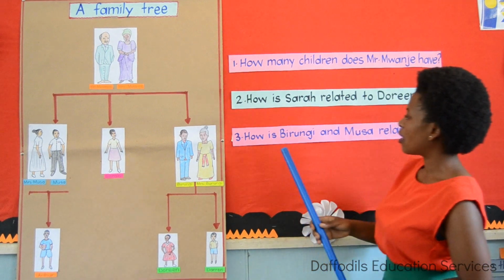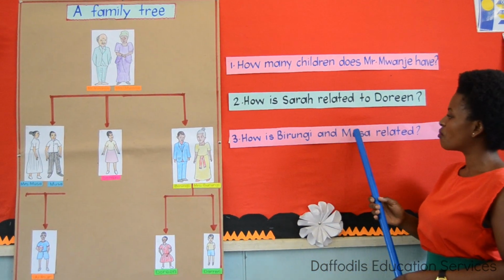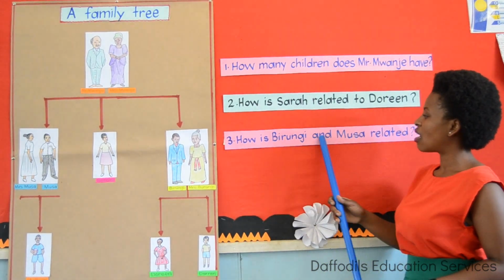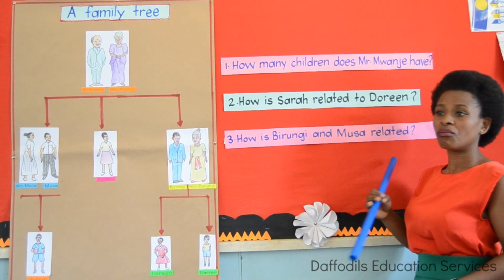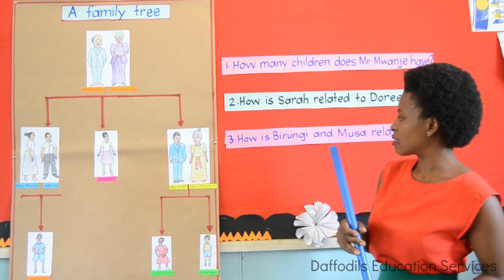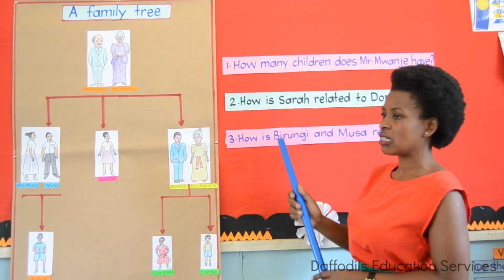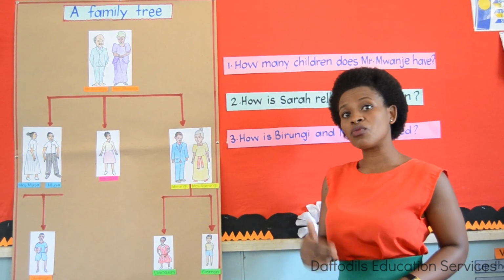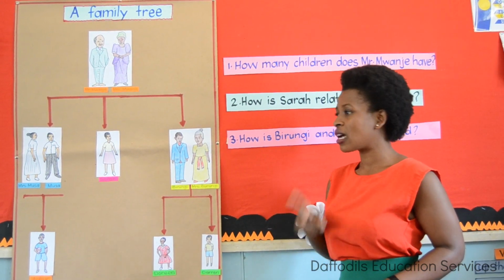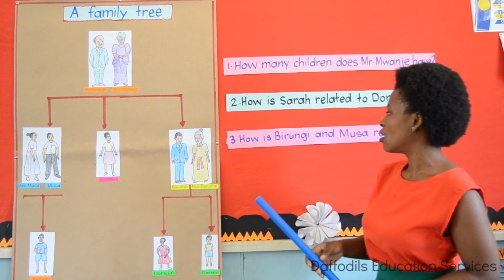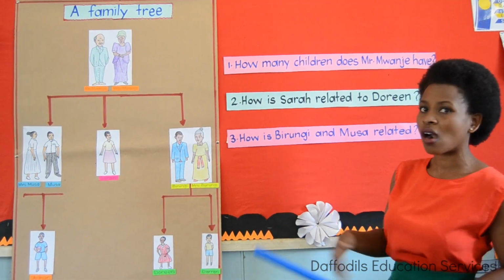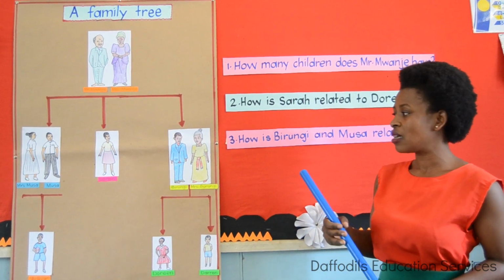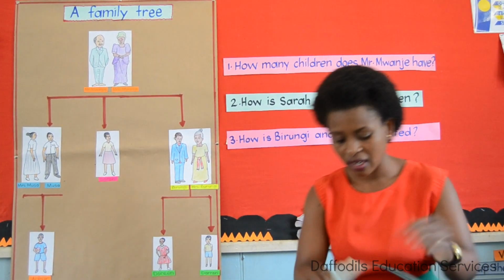So we can say Birungi and Musa are brothers. Or we can say Birungi is Musa's brother. We can take those two options. Birungi and Musa are brothers, or Birungi is Musa's brother. I have another one.